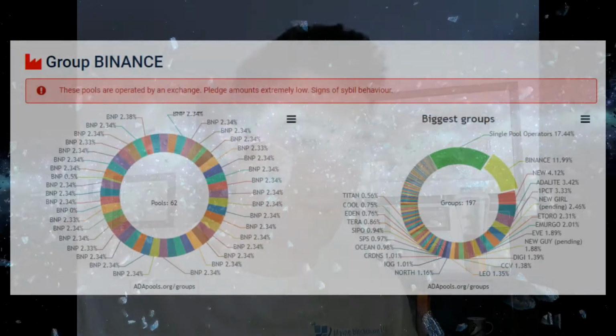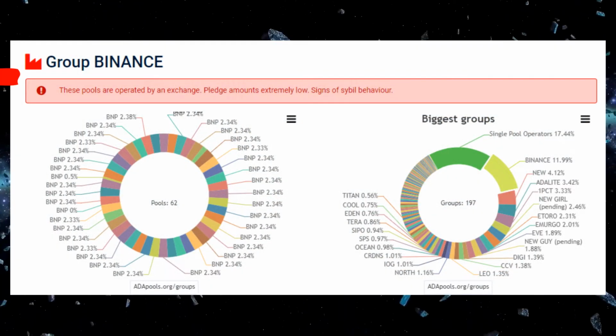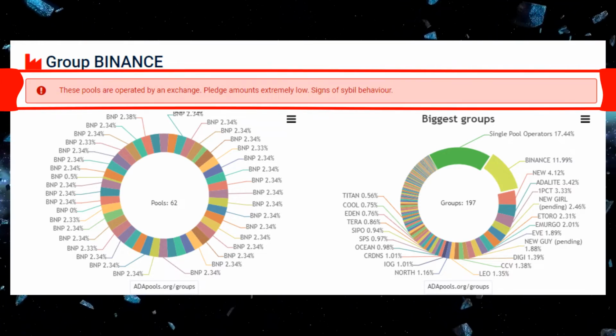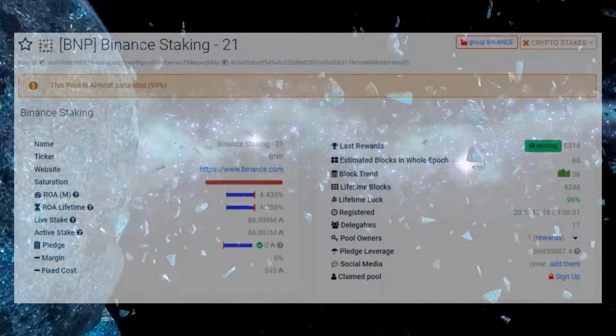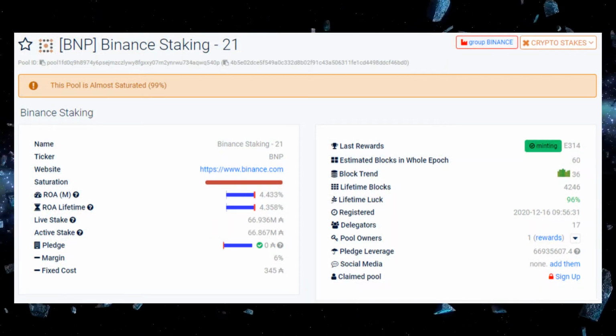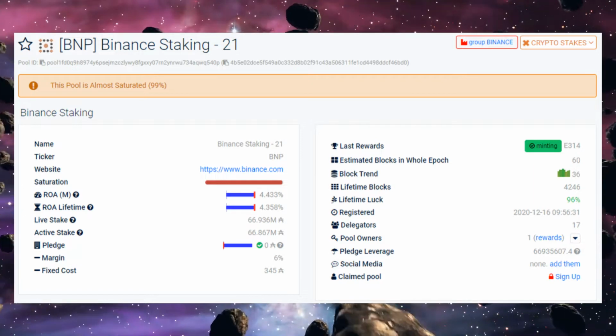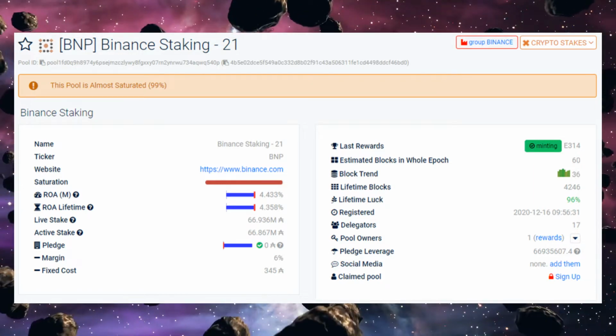This is unlike Ethereum, where all staked funds are deposited into single validators, and if that validator is compromised, anybody who staked to it is up a creek without a paddle. The delegation system is why Cardano is considered the most decentralized and secure blockchain in crypto, but some actors like Binance are doing their best to abuse this system. Binance's pools have high fees at 6% margin, they're oversaturated, and their block producer nodes have zero pledge at all. This means that delegators are not only getting hit with high fees and high saturation, but the pledge influence factor is also lowering their reward payout by up to 30%. We're going to talk more about Binance in a minute, but first let's discuss fixed cost and margin.